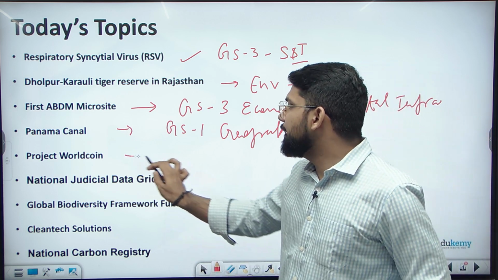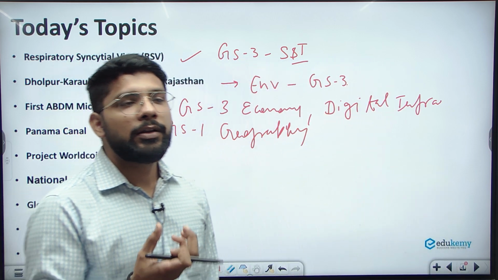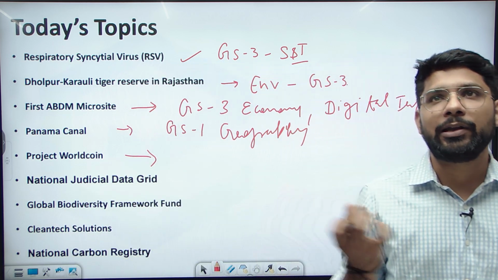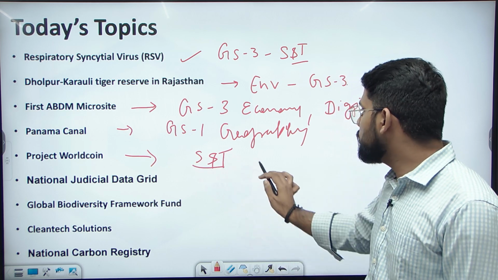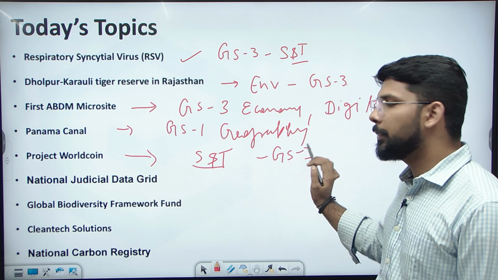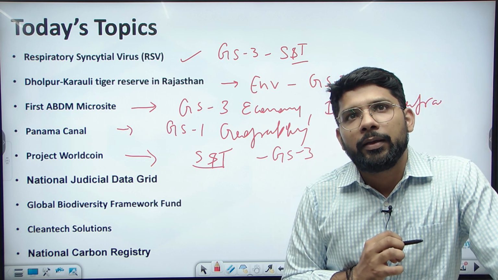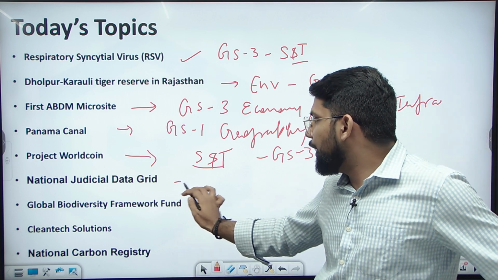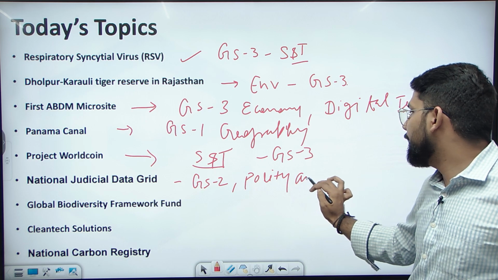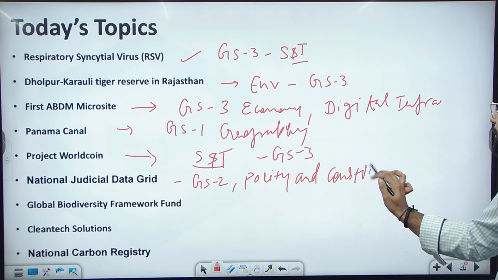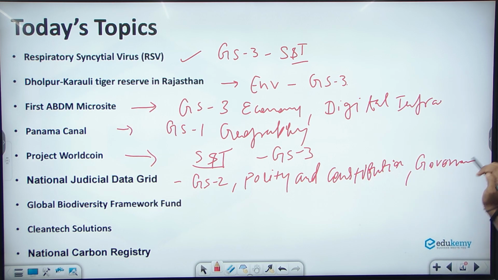Then Project WorldCoin, a digital currency. Everybody knows about ChatGPT. The same company launched a new project known as Project WorldCoin. This will come under science and technology due to the technology involved in it, and it also comes under GS3. The next topic is the National Judicial Data Grid. It is part of GS2, and it comes under polity and constitution, and can also come under governance.